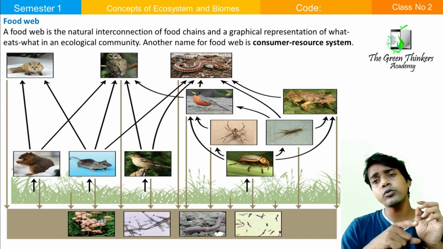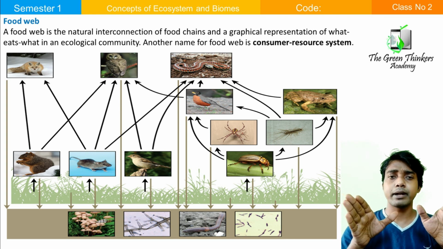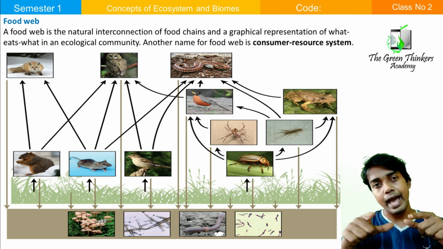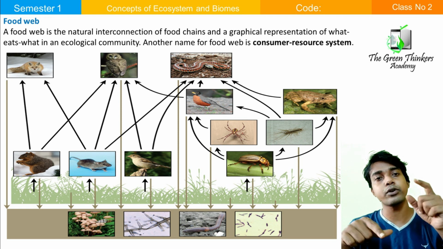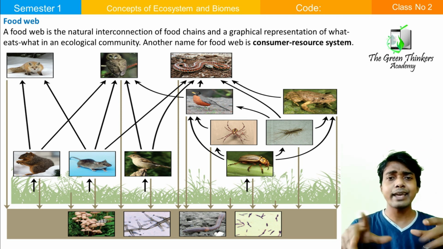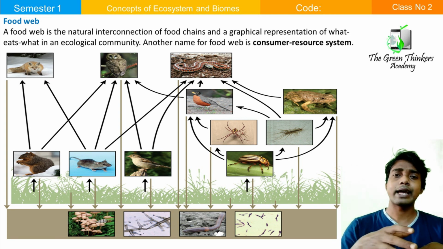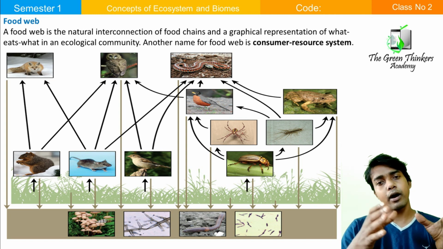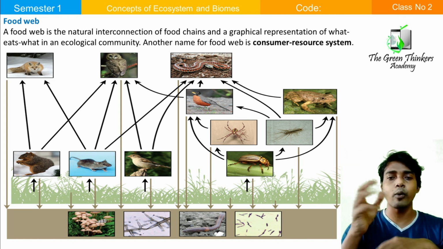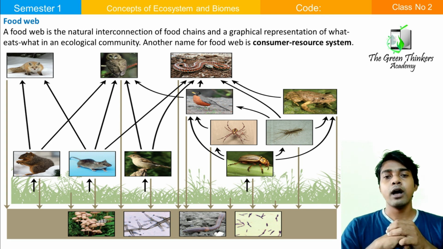When the arrows go upward, it is like a food chain. But you see that this arrow is going upward, this arrow is going downward, and this arrow is mixed with it, this arrow is mixed with the upward one. So it is like a haphazard web-like structure. So when food chains form this web-like structure, we call it a food web.